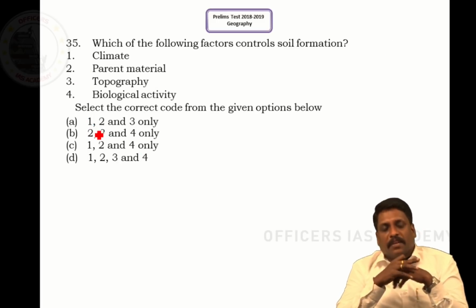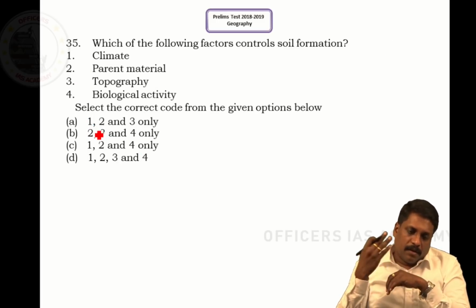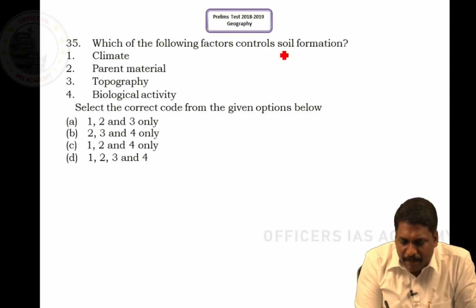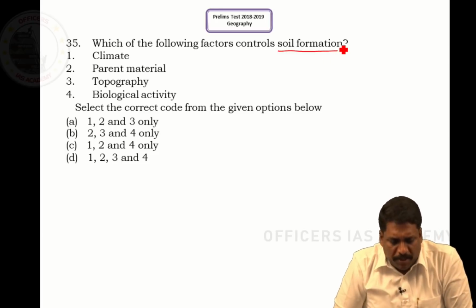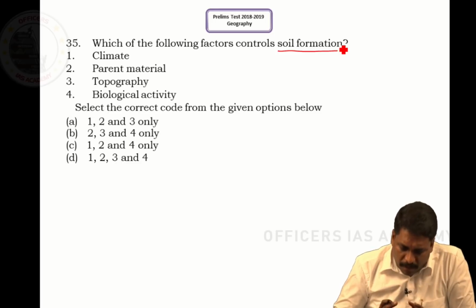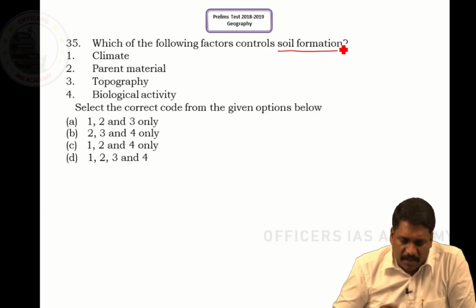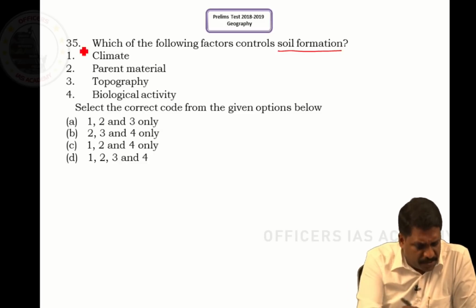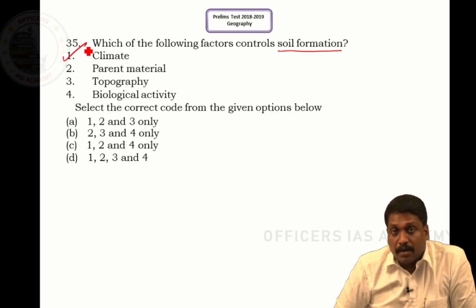See, question number 35. Which of the following factors controls soil formation? See, climate and soil formation, or climate and vegetation, are very closely related. If that is the case, we will understand what the different factors are which influence soil formation. Climate, yes, plays a very important role. Parent material, yes.